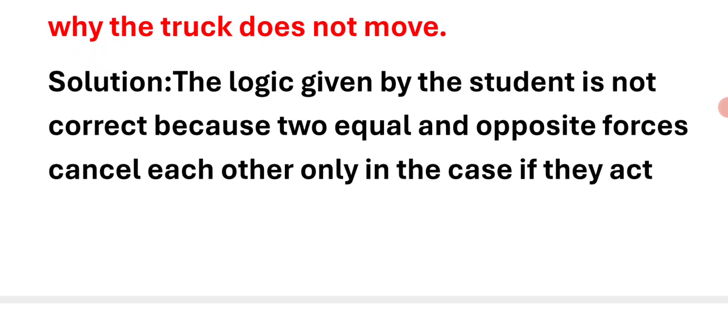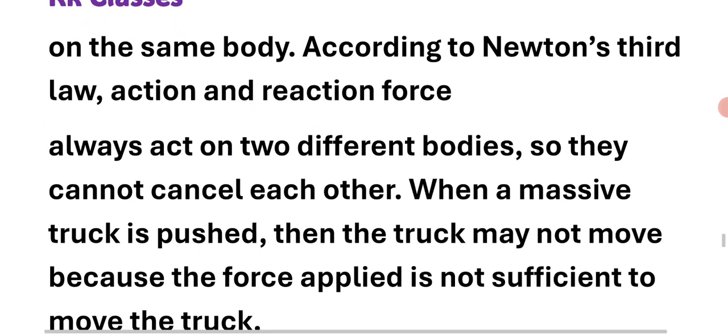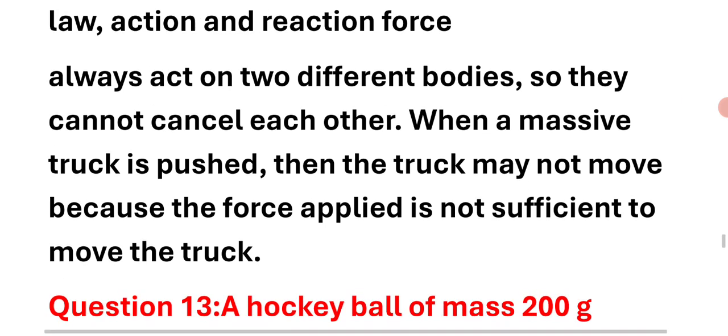Right answer. The logic given by the student is not correct because two equal and opposite forces cancel each other only if they act on the same body. According to Newton's third law, action and reaction forces always act on two different bodies, so they cannot cancel each other. When a massive truck is pushed, the truck may not move because the force applied is not sufficient to move the truck.